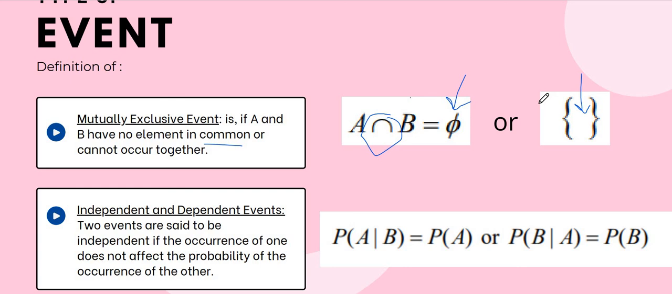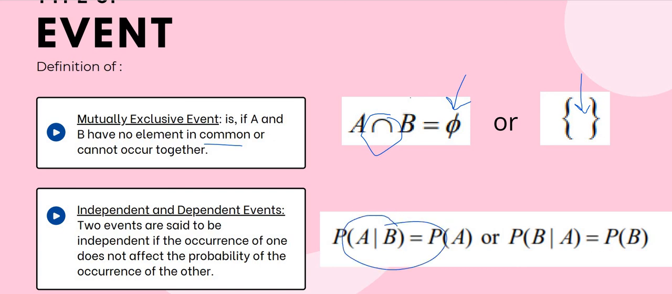So these two events are said to be independent if the occurrence of one does not affect the probability of the occurrence of the other. Okay, here the meaning is so clear. If independent, it means it is independent, on its own. Okay, it does not depend on the other one. So it means the occurrence will not affect the other's probability. So this is how we write it. P(A|B). So actually this is a conditional.